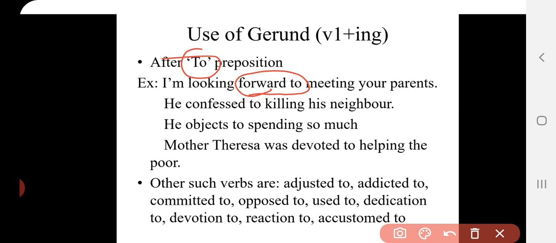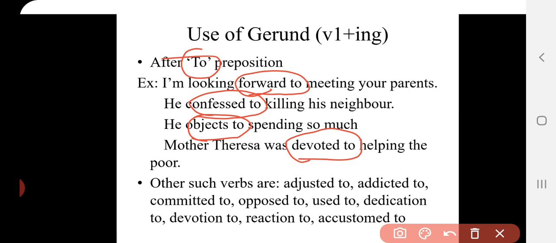He confessed to. Here confessed to is another phrase. He objects to. Here objects to is another phrase. Mother Teresa was devoted to. Devoted to is another phrase. So you have when to is used as a phrase.